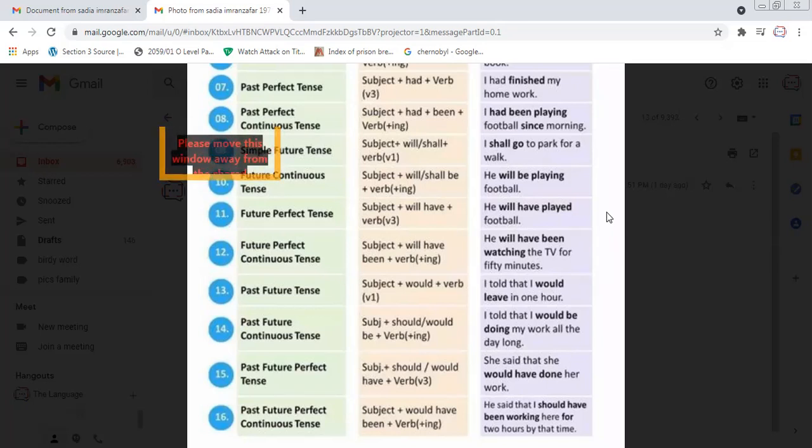And in future perfect tense, we say, he said that she would have done her work. Subject, should, would, have, and third form of verb. She said that she would have done her work. It means he had already told in the past that she would have done her work at that time. So this is past future perfect tense.